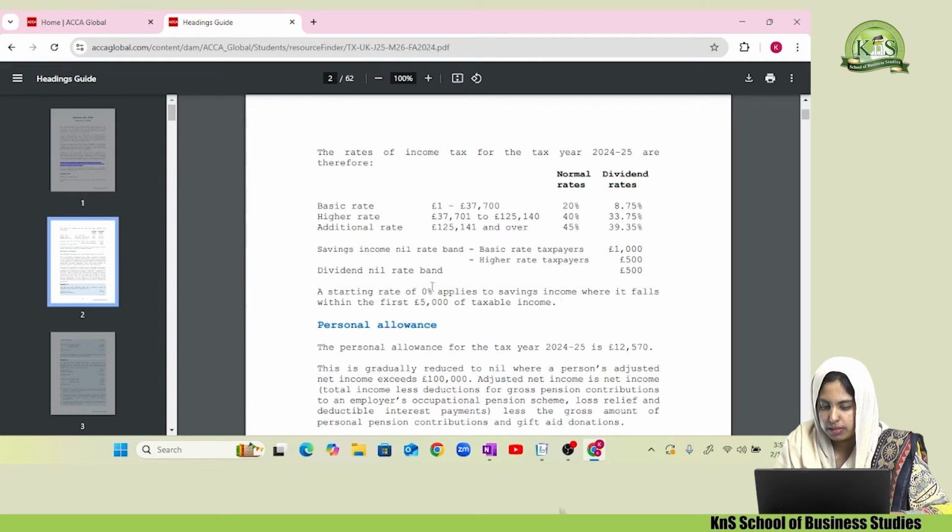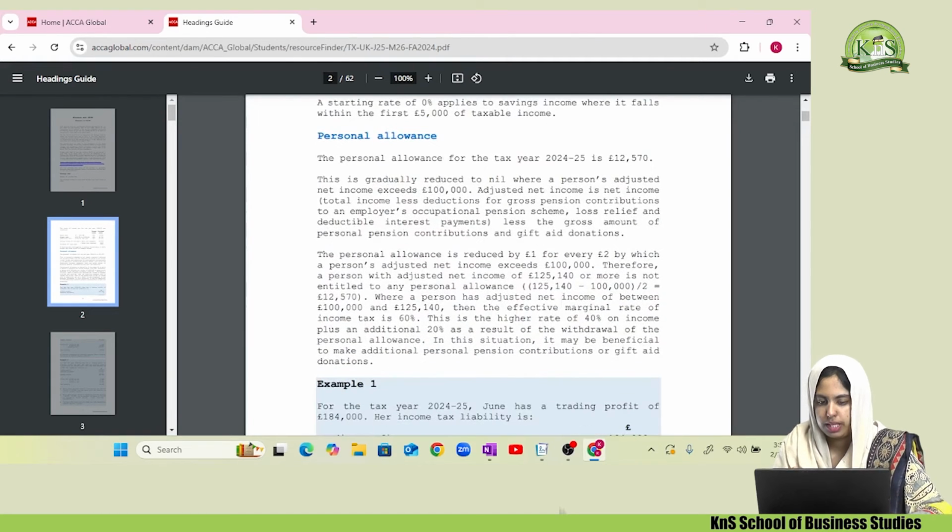Then the dividend rate, just like we discussed at the start: £500 is exempt, and any additional amount will be taxed according to the dividend rates. They also work like that. The starting rate of 0% applies to savings income where it falls within the first 5,000 of taxable income. So, say your total taxable income is 5,000, that 5,000 of savings income will be taxed at a zero rate.